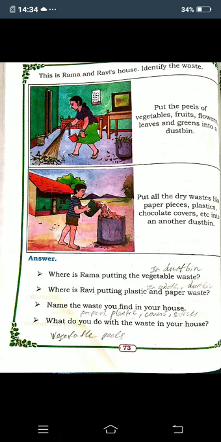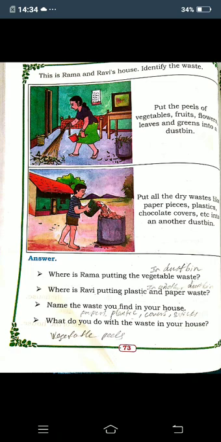So name the waste you find in your house. So what are the waste you find in your house, children? So we find papers, plastic, covers, sticks, broomsticks, leaves, flowers and all we find, no children, in our house. So what do you do with the waste in your house? So what you will do, children? So we will take all that waste and put in the dustbin. After we will give for the dustbin collector.